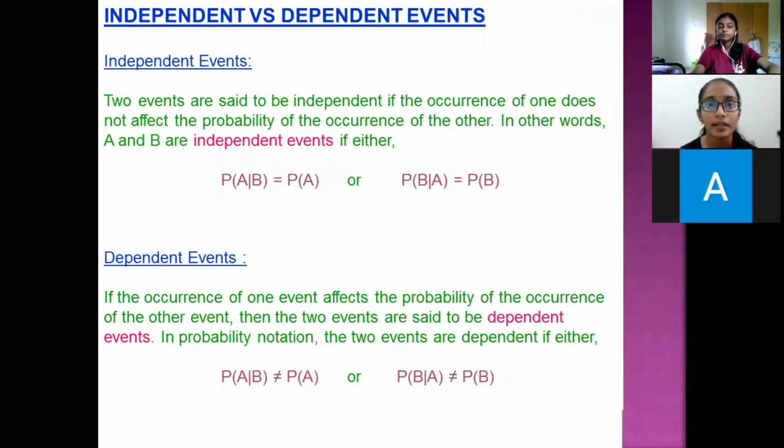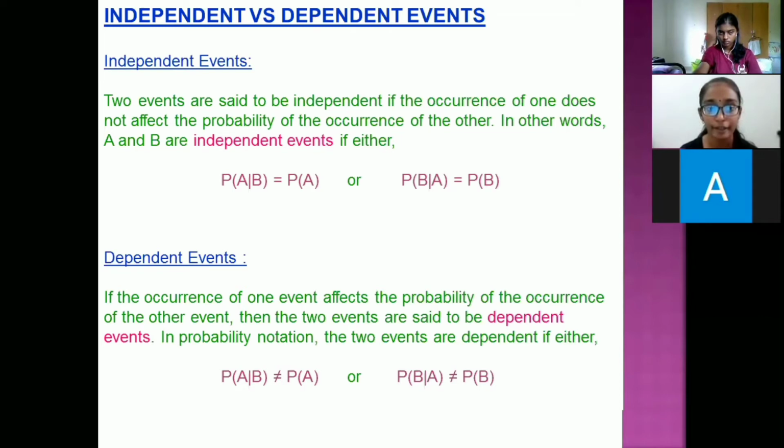Independent and dependent events. Two events are said to be independent if the occurrence of one does not affect the probability of the occurrence of the other. In other words, A and B are independent events if either P(A|B) is equal to P(A) or P(B|A) is equal to P(B).